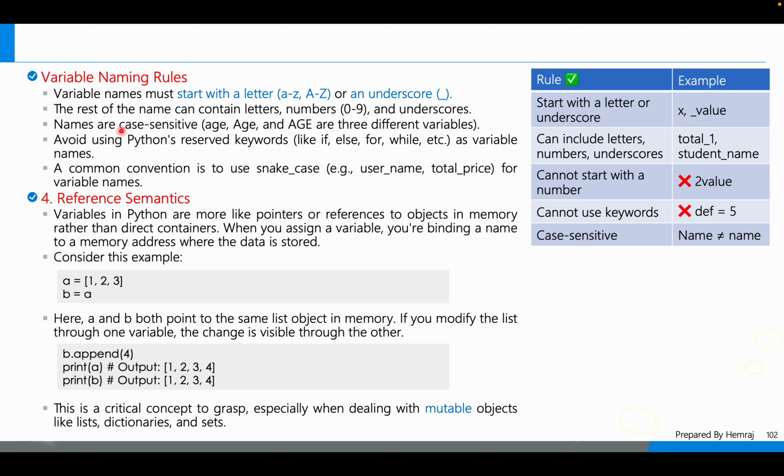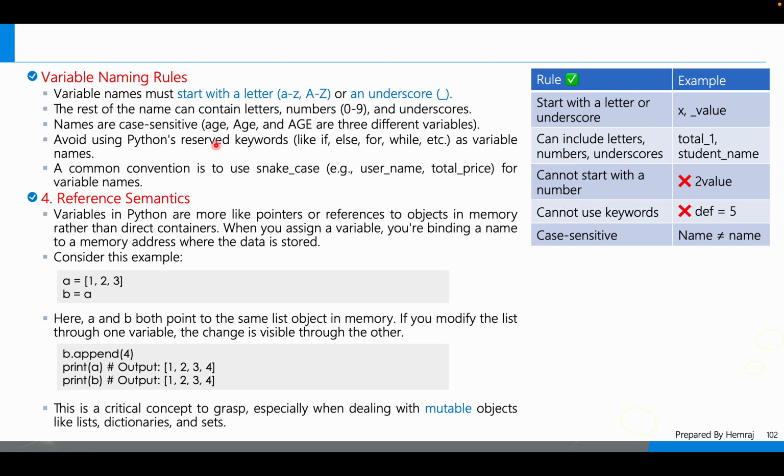Third, names are case sensitive. Suppose that here age means all three are lowercase, in this one the A is capital and the other two alphabets are small, and here all are uppercase. So all these three are different. The meaning of age is the same, but for Python all three variables are different. That means names are case sensitive. So these are three different variables in Python.